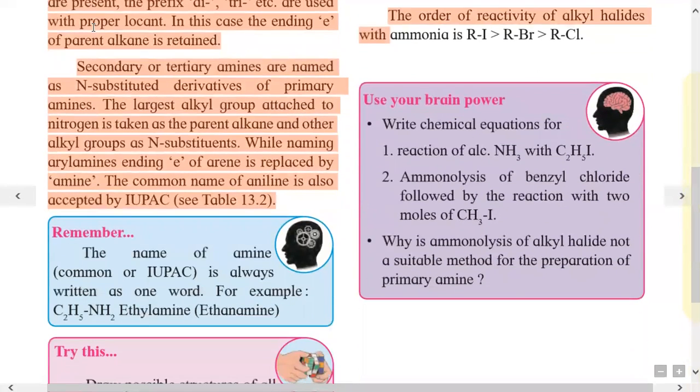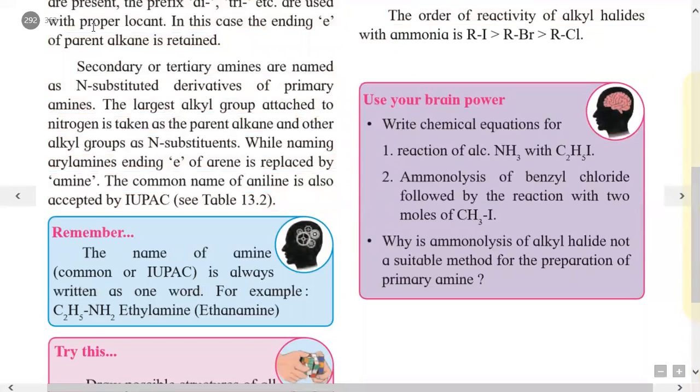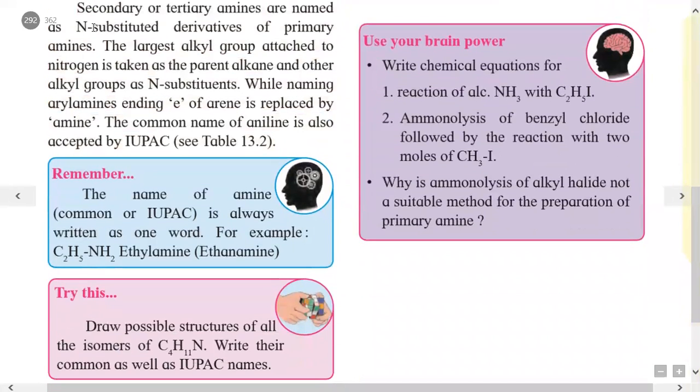In secondary and tertiary amines, which are N-substituted derivatives of primary amine, the names are given as N-substituted, meaning nitrogen substituted derivatives. If alkyl groups are present, then it is given as alkylamine, arylamine, with the ending E of arene replaced by amine.